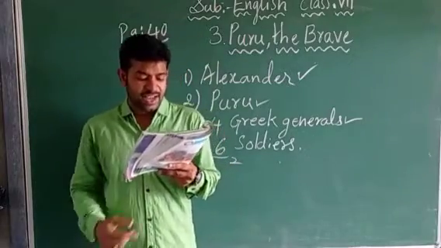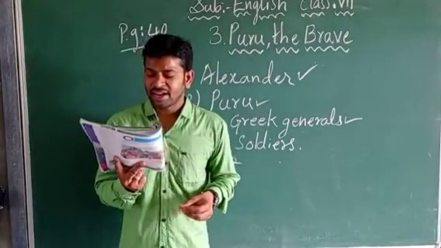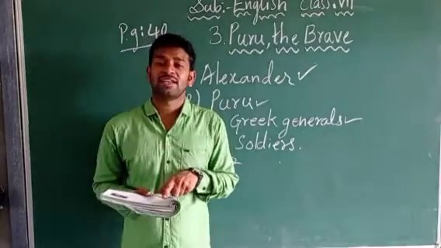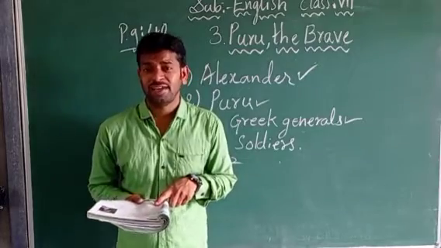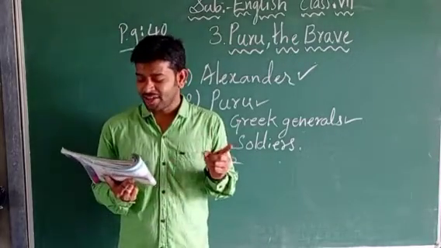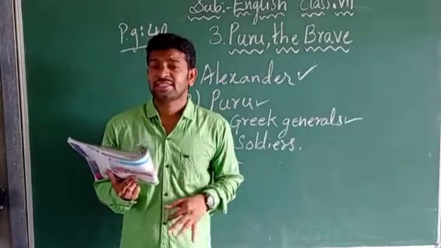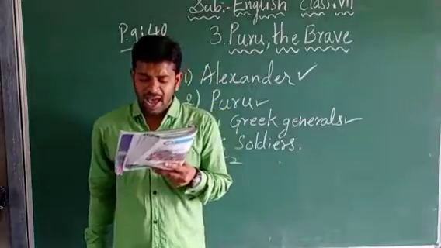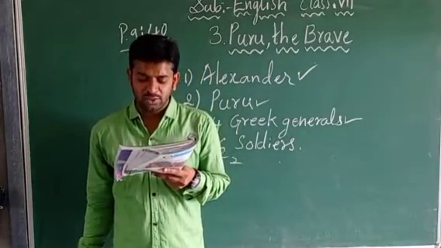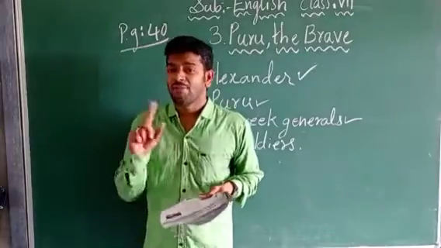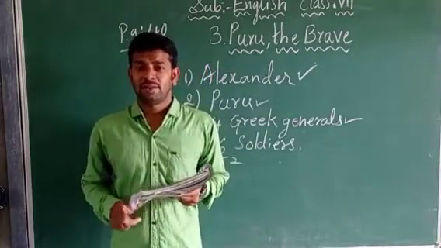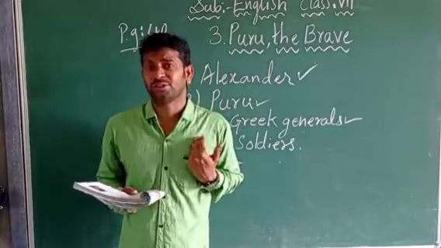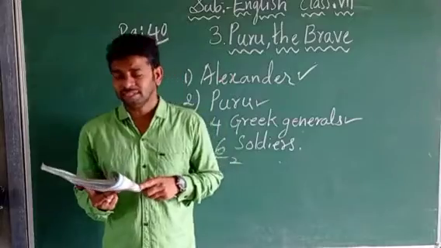First general said. Second general said, but their generals aren't so good as ours. So the second general is making a comment. He is telling that their generals are not so good as our generals or our soldiers. Now Alexander says, if you mean that they aren't so brave as the Greek generals, I don't agree with you. I am not going to agree with you, second general. Why? Because you are telling their soldiers are not as great as our soldiers. I am not agreeing with that statement.